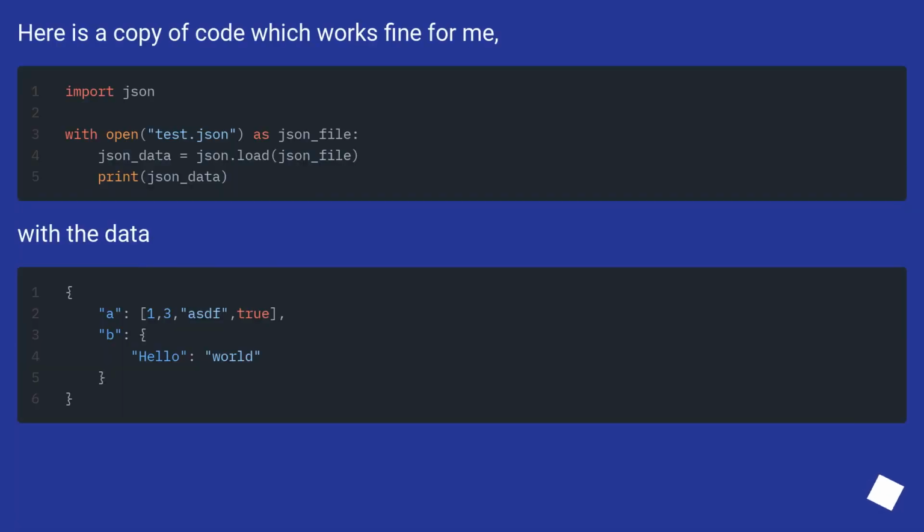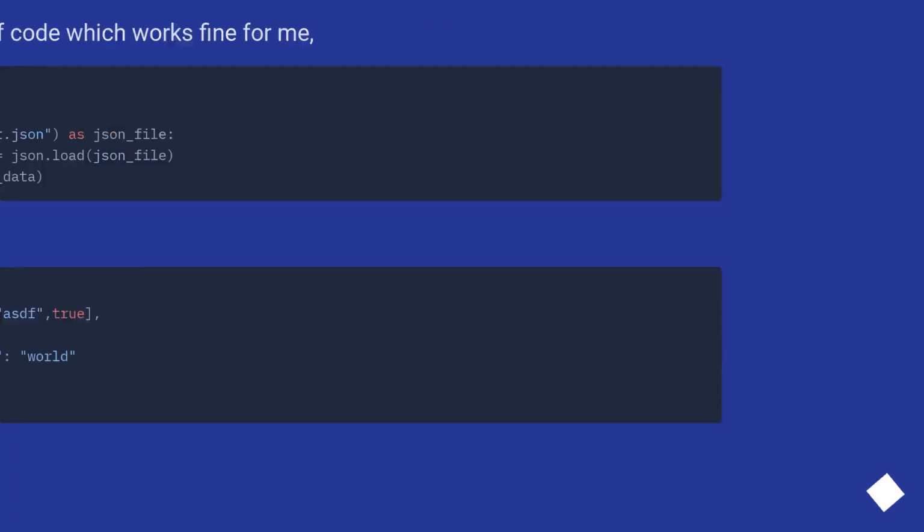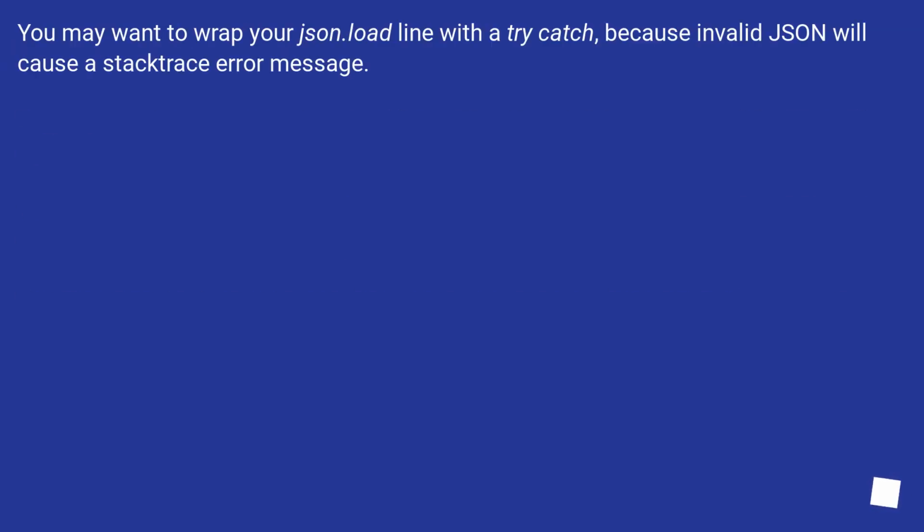Here is a copy of code which works fine for me, with the data. You may want to wrap your JSON.load line with a try-catch, because invalid JSON will cause a stack trace error message.